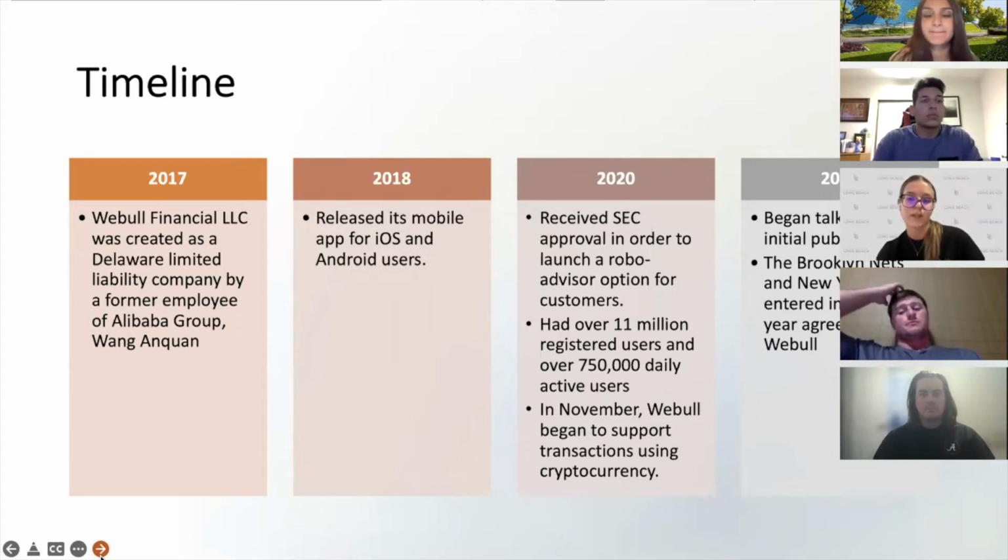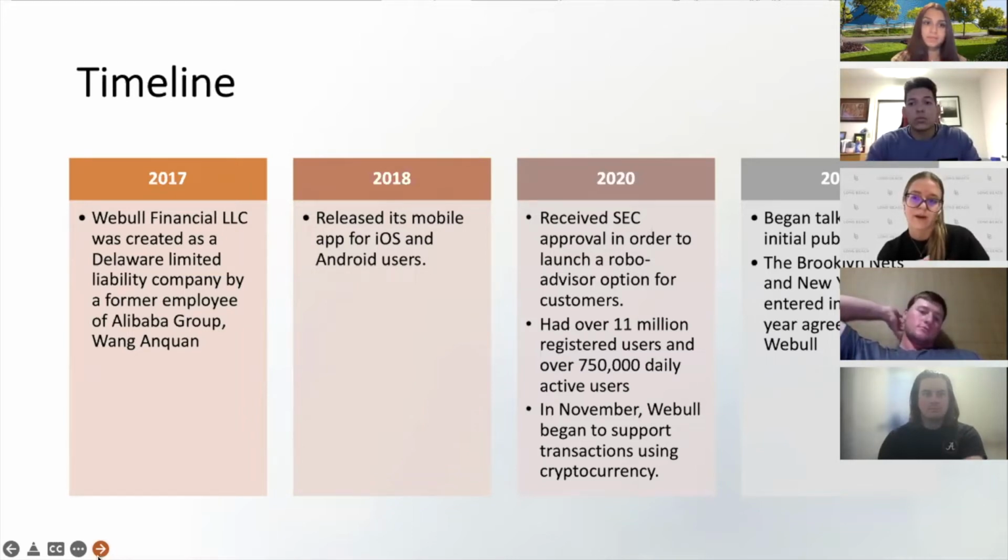And now fast forward to 2021, Webull began talks for an initial public offering, and the Brooklyn Nets and New York Liberty entered into a multi-year agreement with Webull. And then passing it on, Alyssa is going to be talking about the next slides.